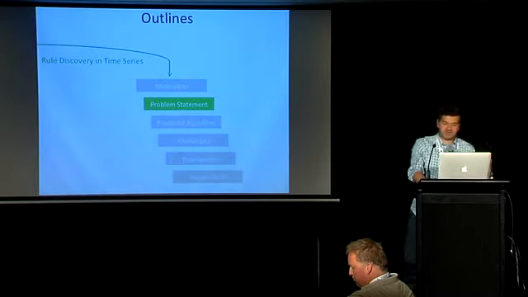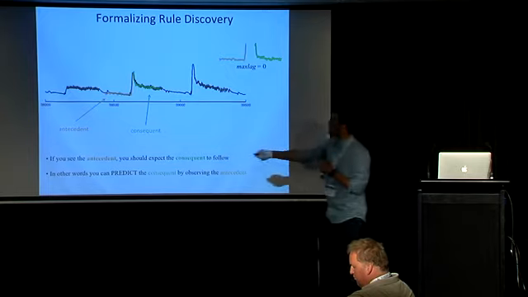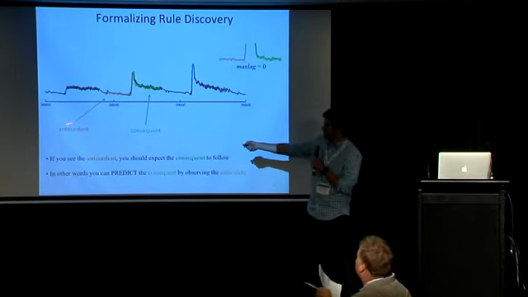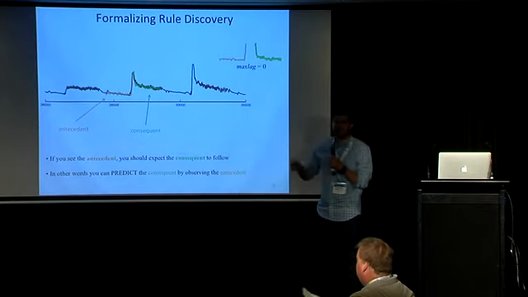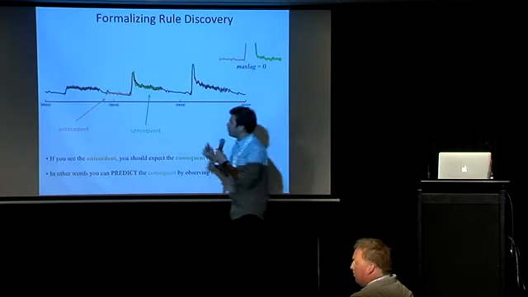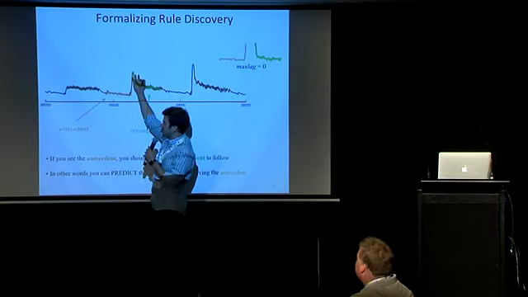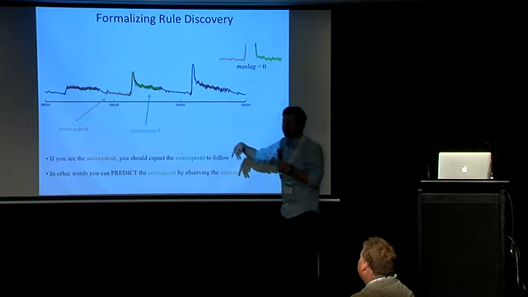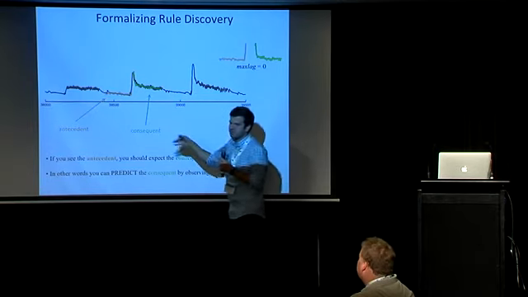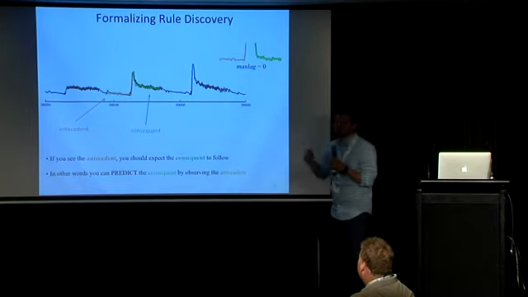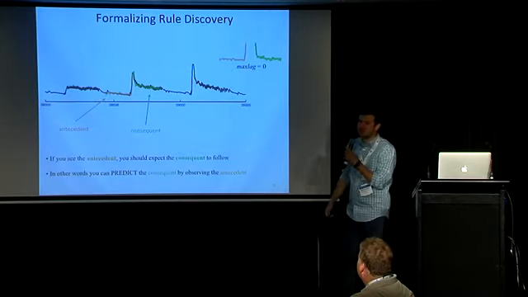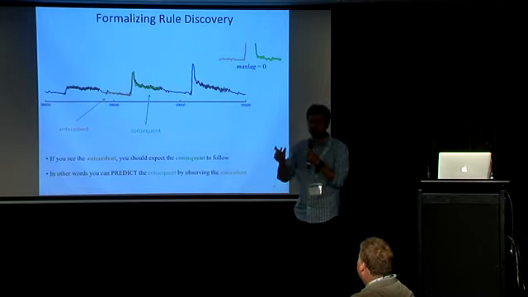All right, I'm going to define the problem exactly. I'm going to use these 2 terms a lot, the antecedent and the consequent. The antecedent is this orange subsequence here. It means that if we observe this antecedent in the time series, we should expect the consequent coming after, either right away or with a lag. But for simplicity for now, let's assume that the lag is 0. So the rule is going to look like this. We're going to call this the antecedent, and this is going to be the consequent. The consequent is the part that is going to be the prediction, right?